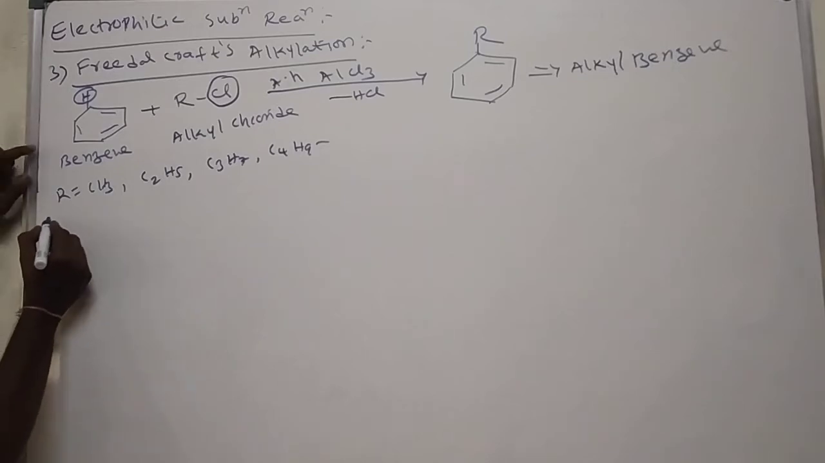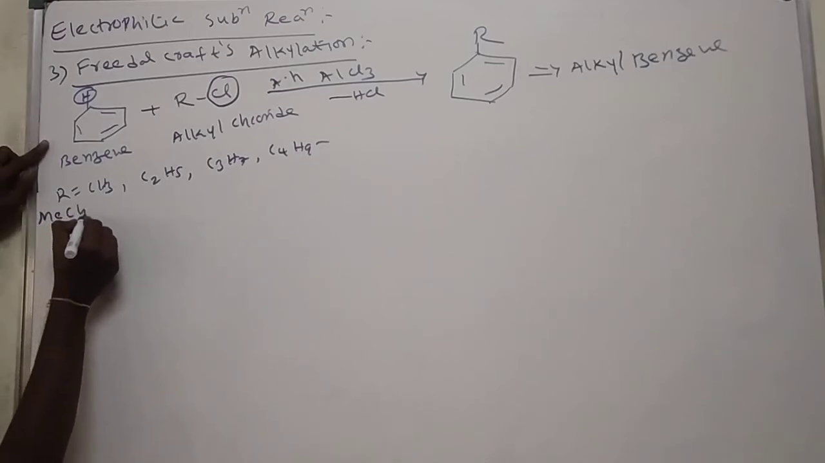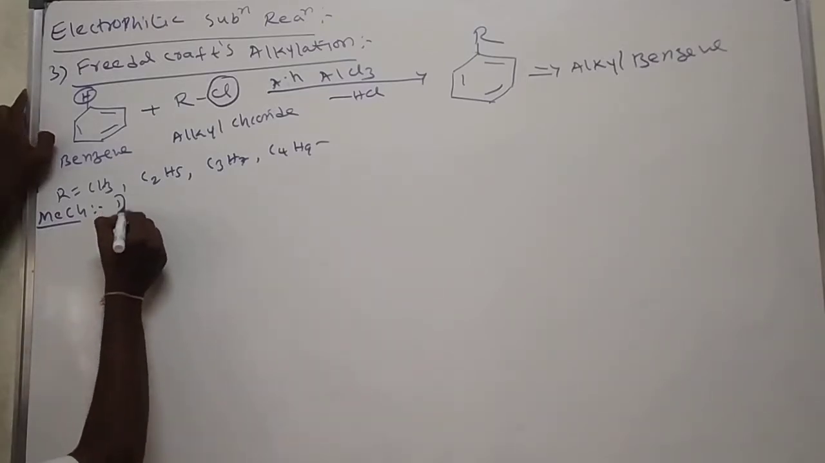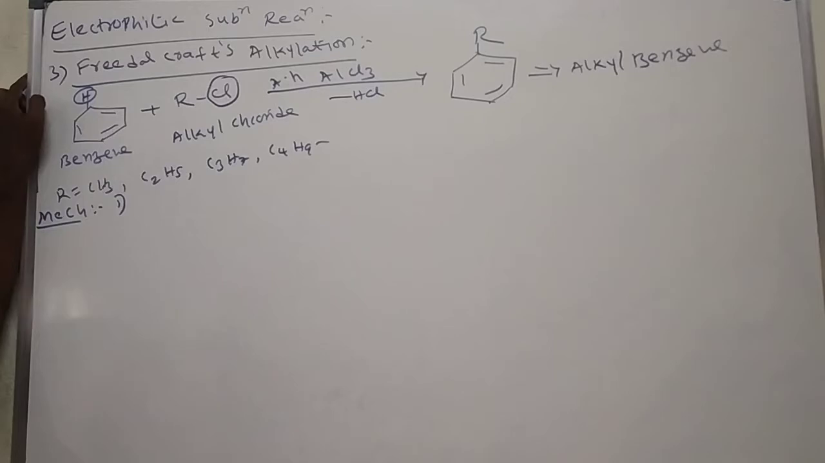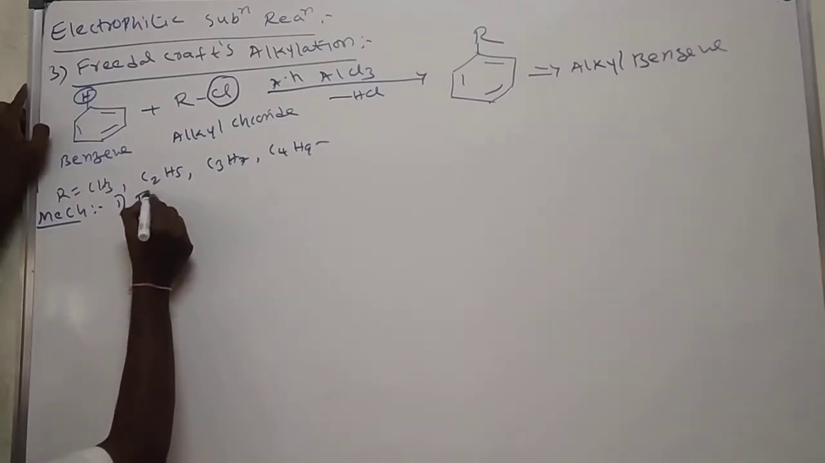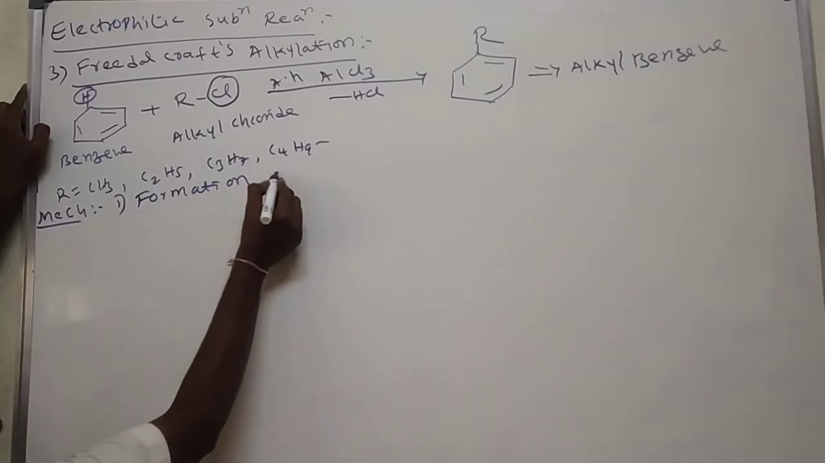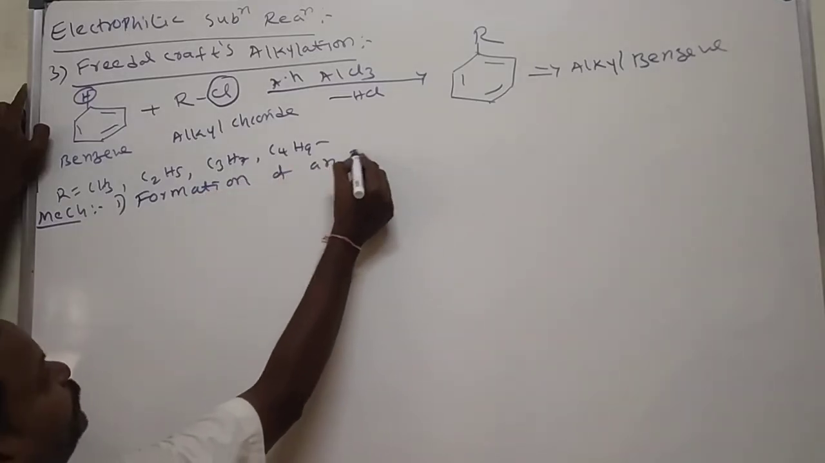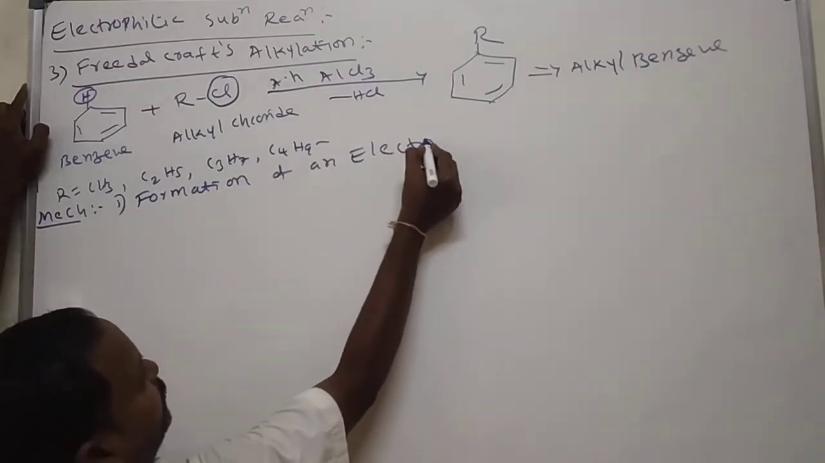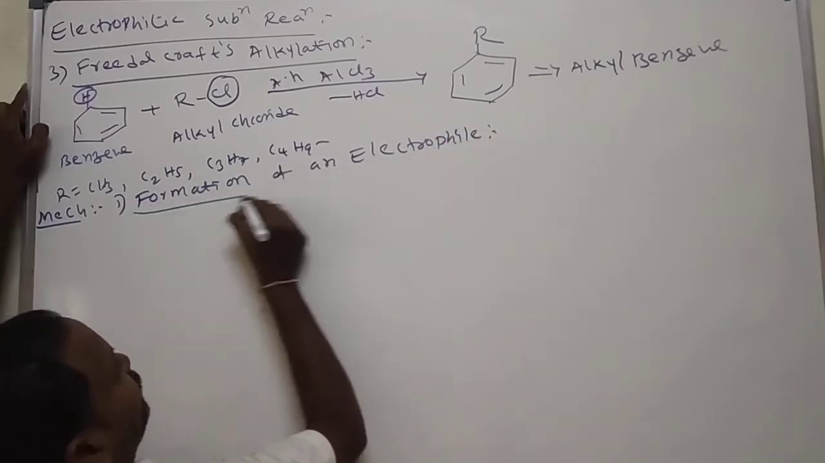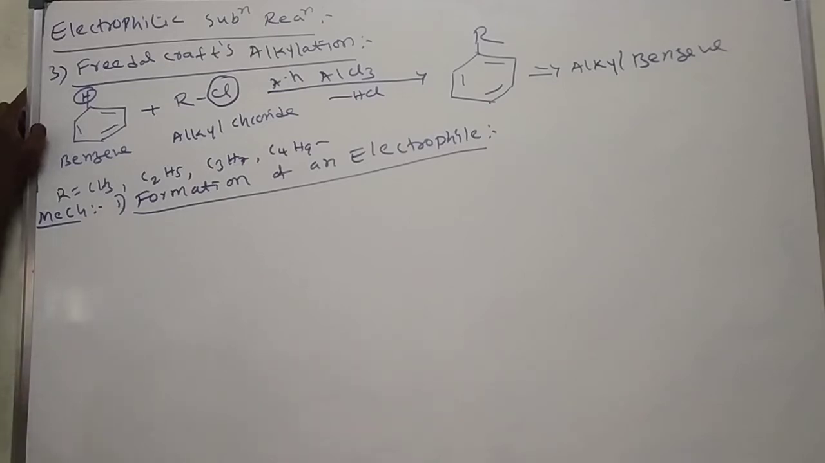What is the mechanism for this reaction? This is also important. All electrophilic substitution reactions involve three steps. What are those? The first one is formation of an electrophile. This is the first step.